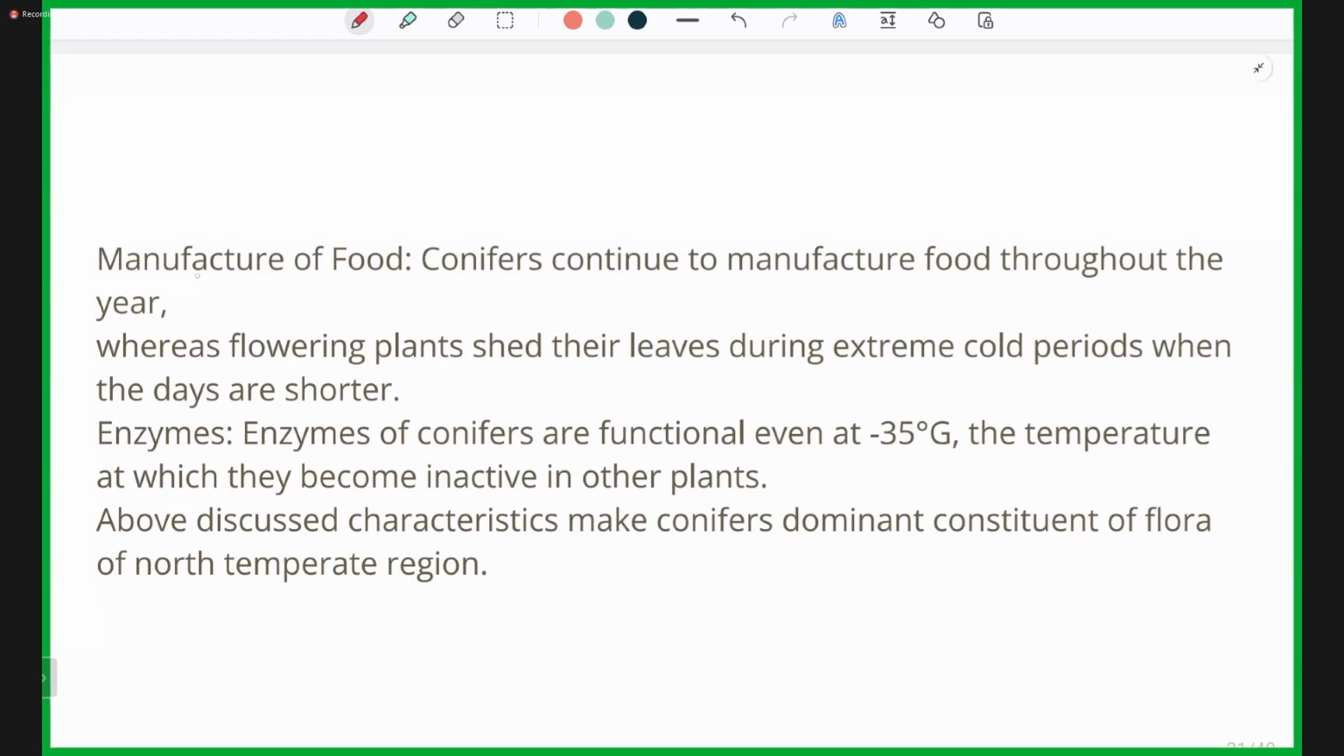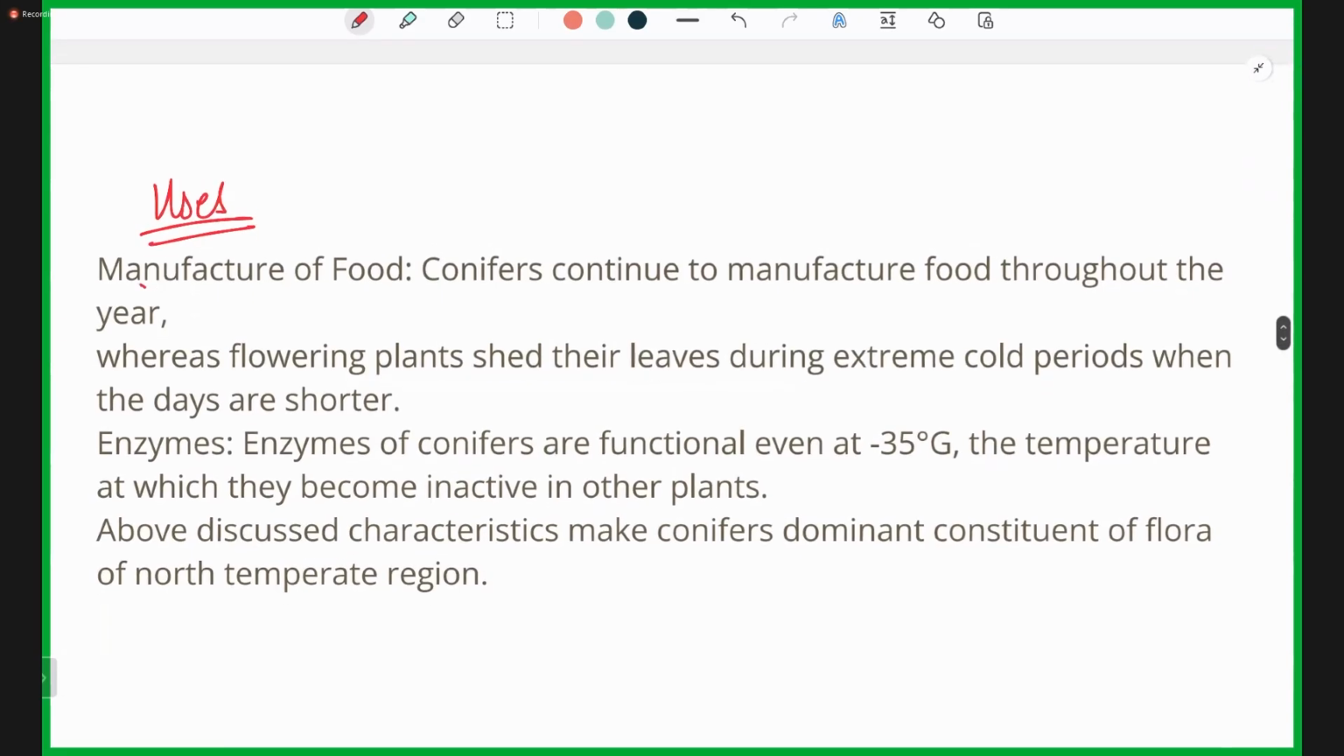Now the uses or importance of the gymnosperms. Manufacture of food. Conifers continue to manufacture food throughout the year, whereas flowering plants shed their leaves during the extreme cold period when the days are shorter. The enzymes. The enzymes of the conifers are functional even at minus 35 degrees Celsius.